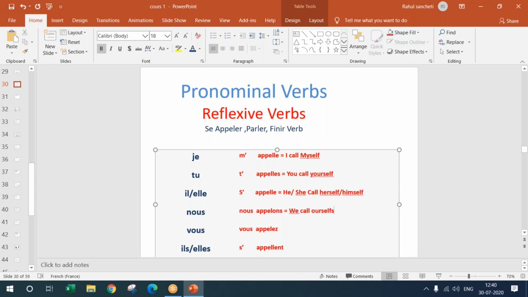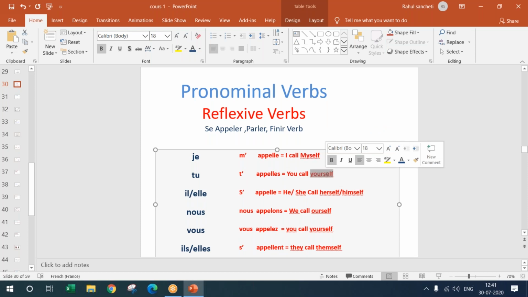And then here we say we call ourselves. We call ourselves Indian, nous nous appelons indiens. Vous is you, you call yourself, again formal and informal. And then the last one is they call themselves.